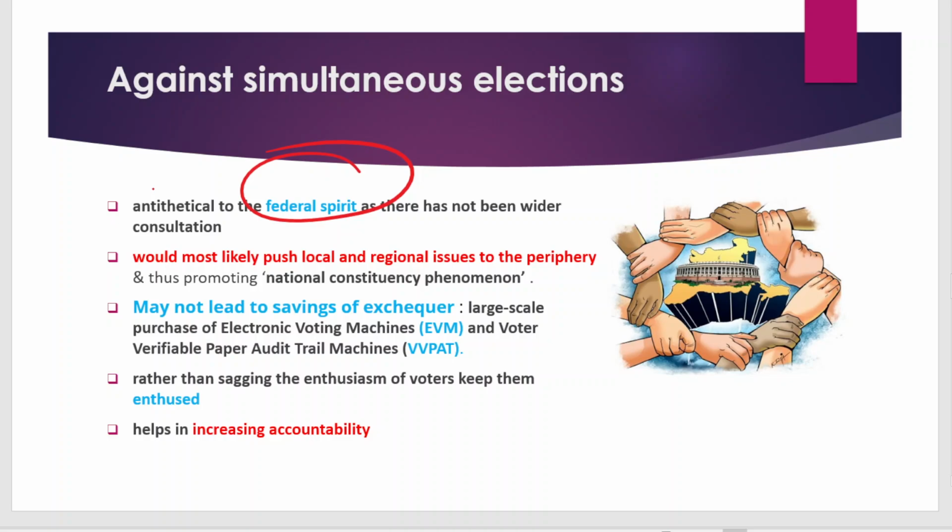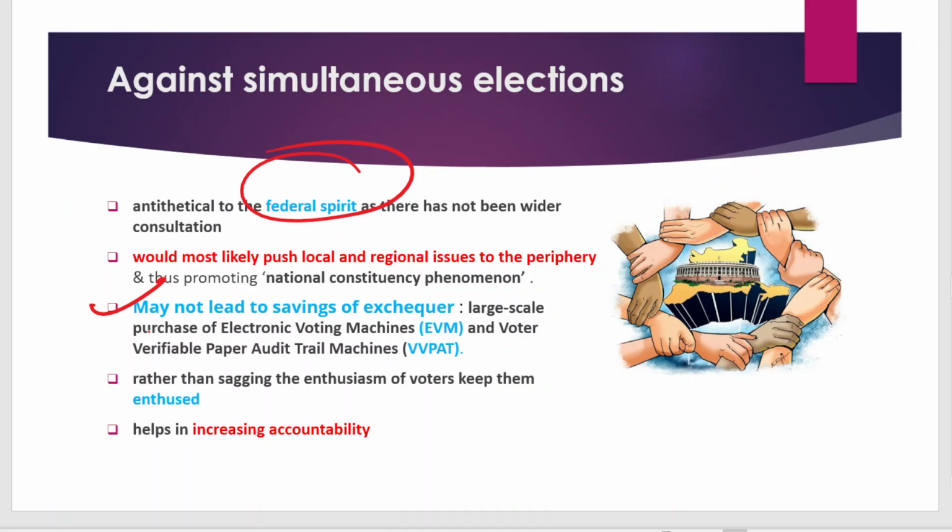Okay, so that's another issue. And even simultaneous elections may not lead to saving of the exchequer, because they will require large-scale purchase of electronic voting machines and voter verifiable paper audit trail machines, that is the VVPAT.